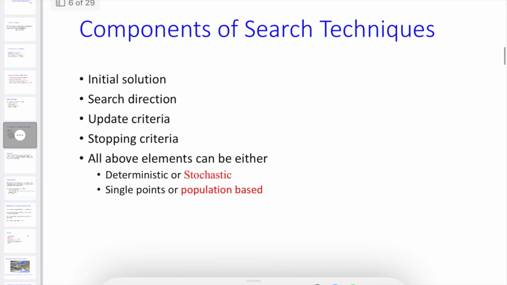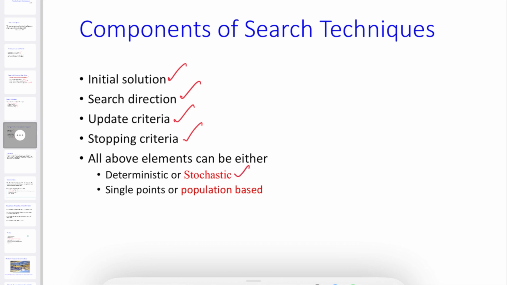Now the components of search techniques. When you see how a search technique evolves, first we have an initial solution. Second, a search direction. Third, update criteria. Fourth, stopping criteria. The initial solution means first we try to find the location where the solution is available. Next is the search direction, the direction in which you want to search, which we have to frame. Then update criteria, to search better and deeper. Finally, stopping criteria, to find a good optimal or near optimal solution. All the above elements can either be deterministic or stochastic.